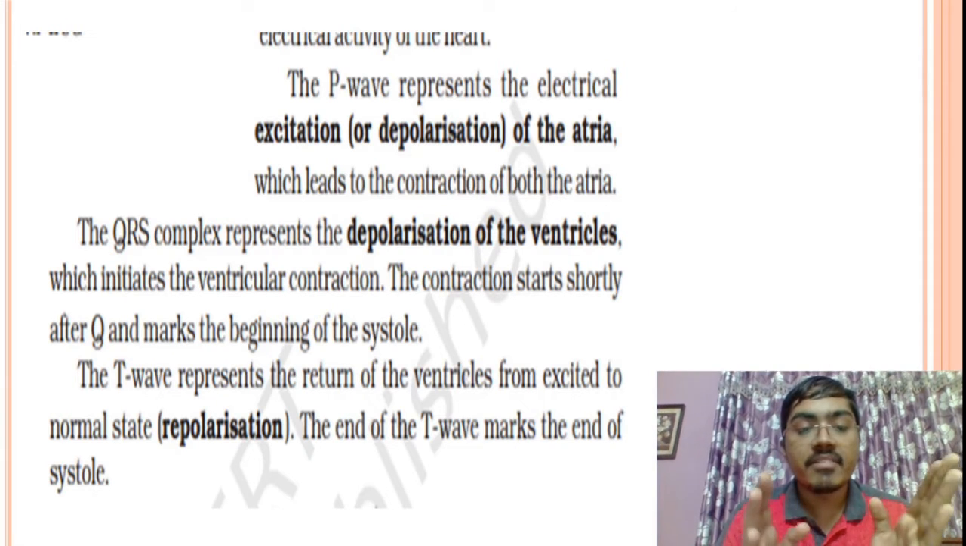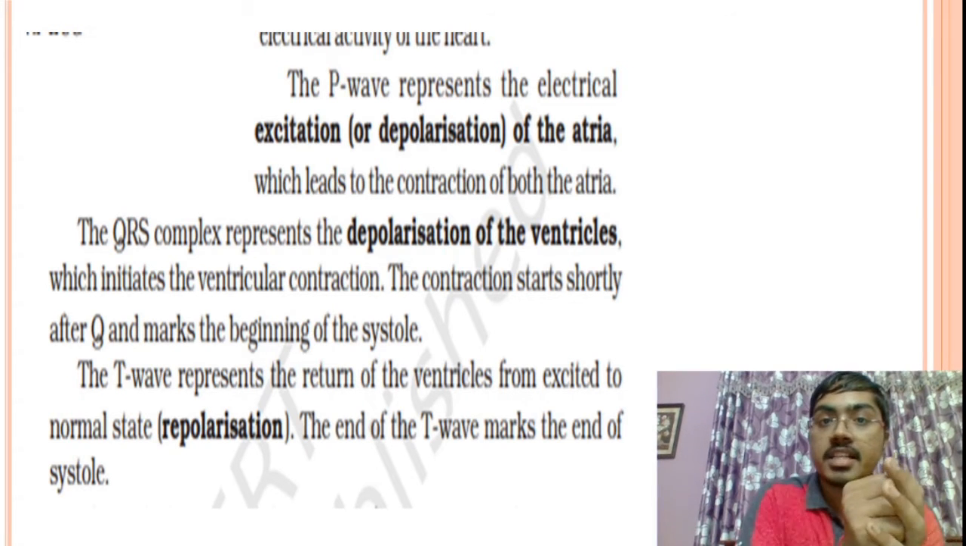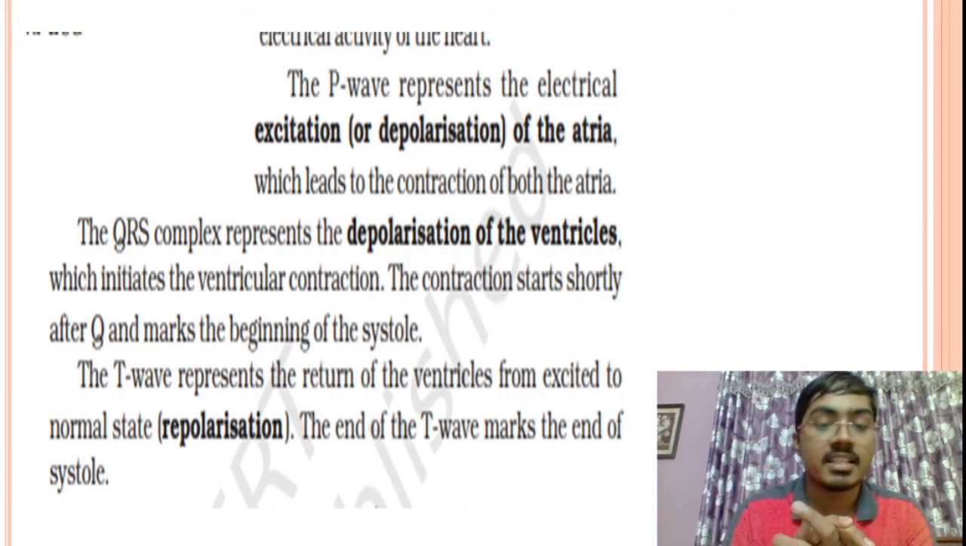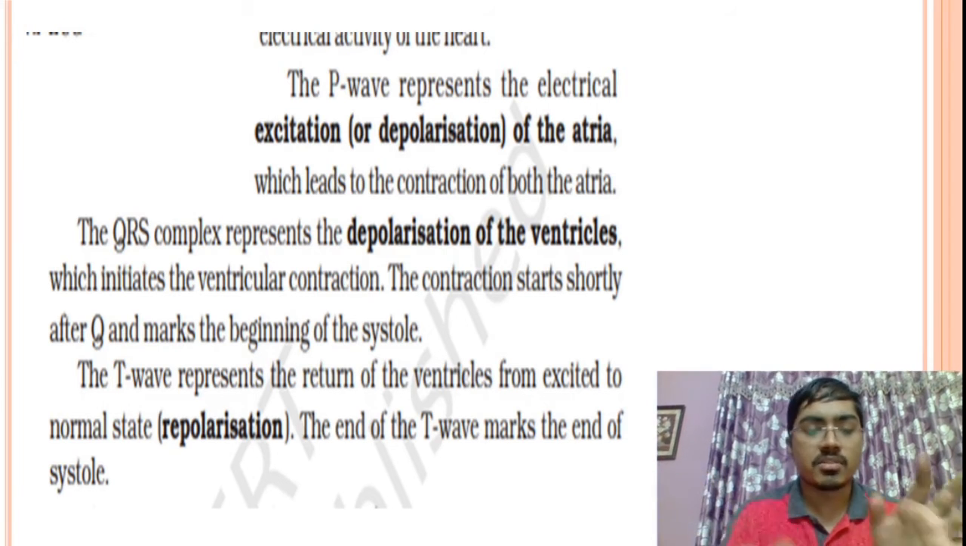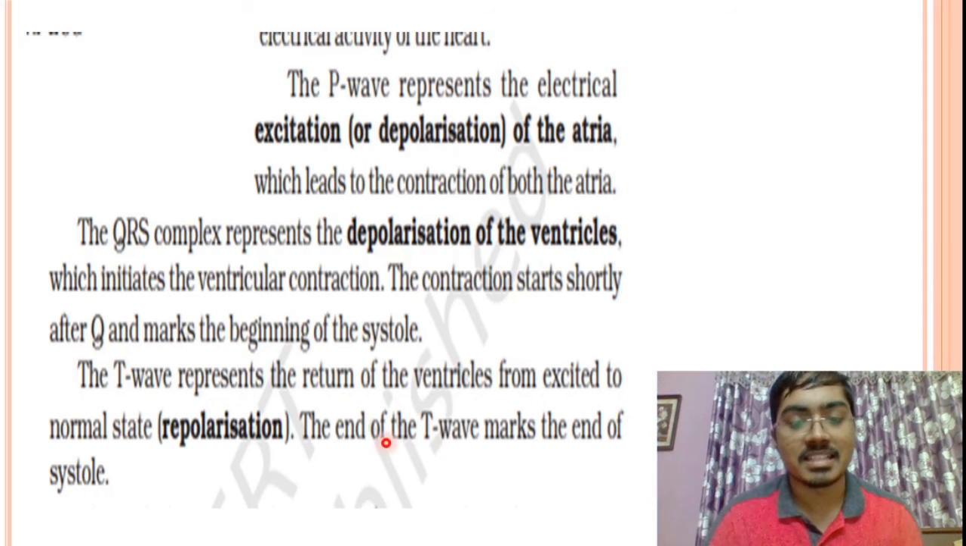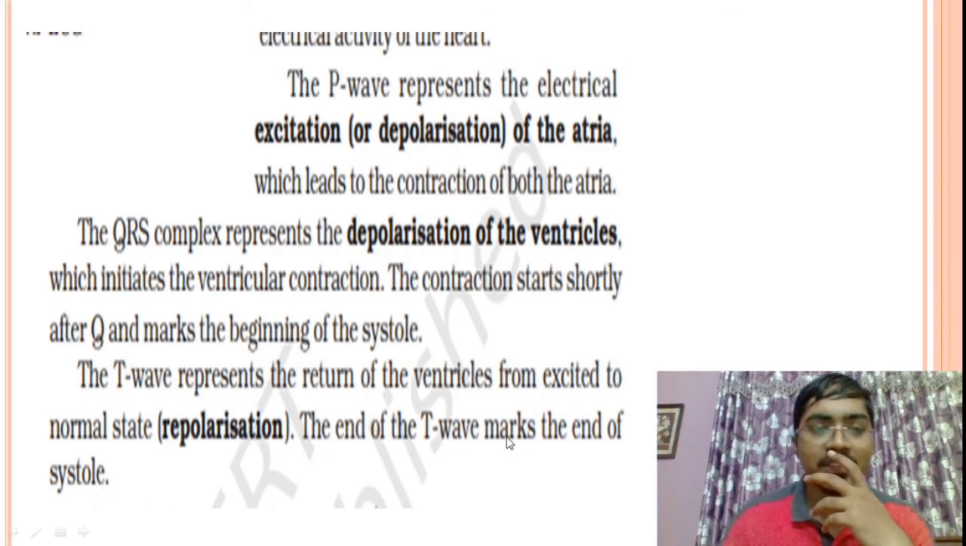Okay. Now T wave represents the return of ventricle from excited state to normal state. It is going to come back from the contracted state into the relaxed state. Okay. That is all, repolarization. And the end of T wave marks the end of systole. I think this was also asked in some of the practice tests. The end of which of the following waves will mark the end of systole? Mark this here itself.